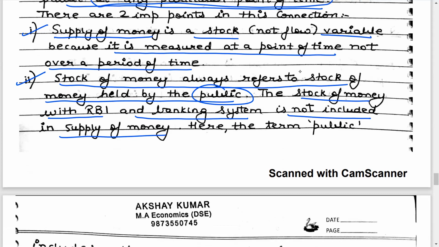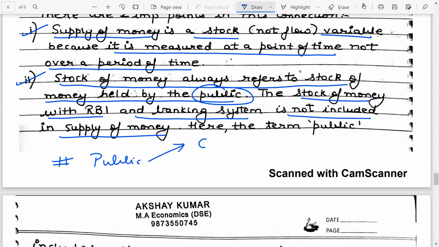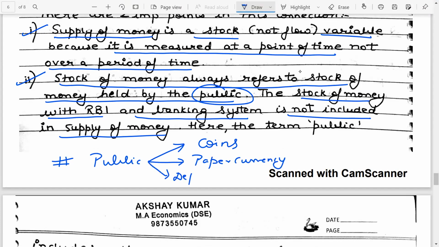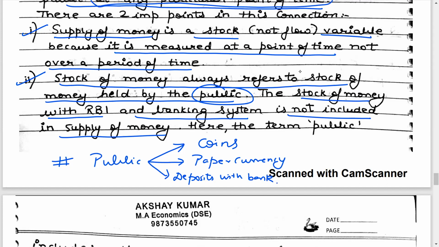That means when we talk about money supply or stock of money, it purely refers to that money which is held by the public. Now, public holds money in three forms. We have just done it. Public holds money in three forms: coins, paper currency, deposits with the bank. These are the three ways in which the public holds currency. Either we keep money with ourselves in the form of coins or in the form of rupee notes, or we keep our money with the bank.